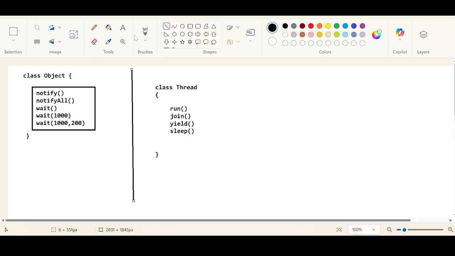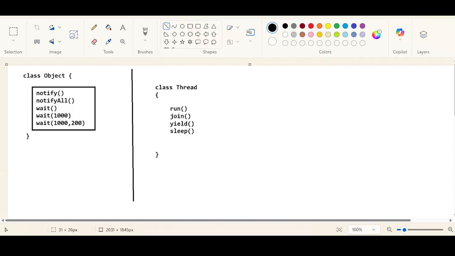Tell me one thing. Don't you think that the Object class is the super class of all Java classes? Even the Thread class is indirectly extending the Object class. Yes or no? The super class of the Thread class is also the Object class. Do you agree with that? Yes, sir. Thread class also has the Object class as its super class. So why they are not being very specific, let me tell you something.